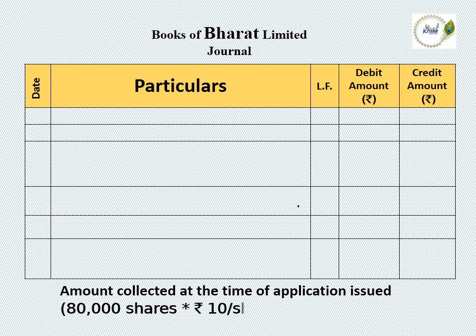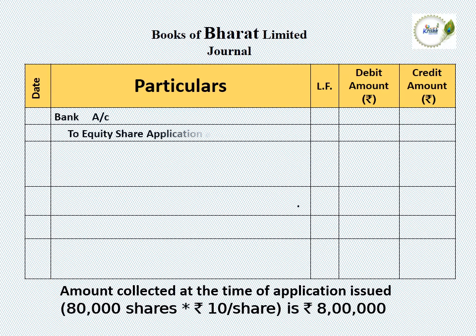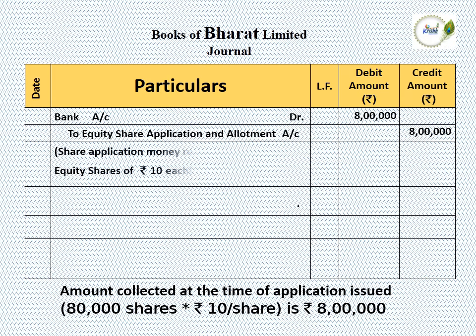So 80,000 into 10 per share, the value of subscribed capital is 8 lakh rupees, so the amount received on application is 8 lakh. We pass the journal entry: bank account debit 8 lakh in debit amount column, and to equity share application and allotment account credit 8 lakh in credit amount column.